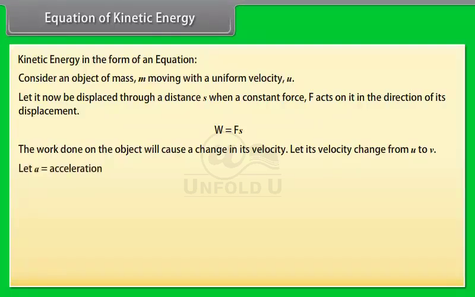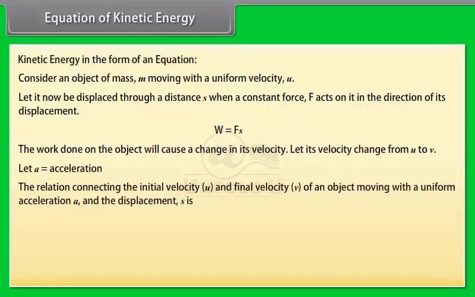Let a be the acceleration produced. The relation connecting the initial velocity u and final velocity v of an object moving with a uniform acceleration a and the displacement s is v square minus u square equal to 2as. This gives s is equal to v square minus u square whole upon 2a. We know that F is equal to ma, so by using values of F and s in the equation of work we get W is equal to ma into v square minus u square whole upon 2a.